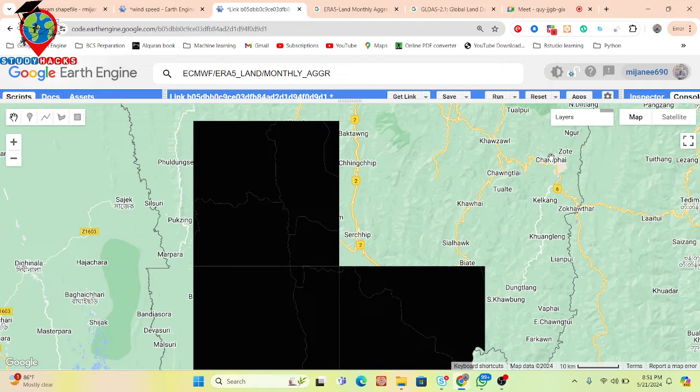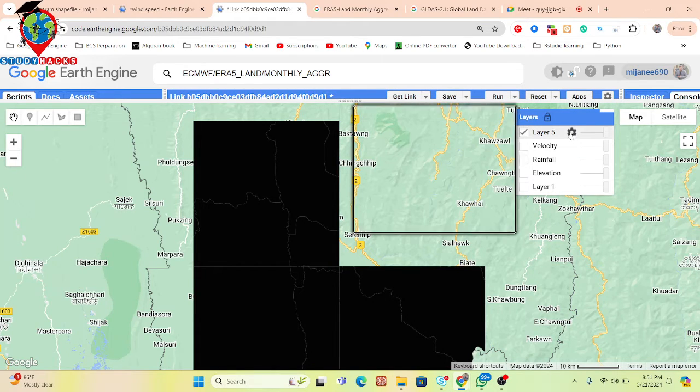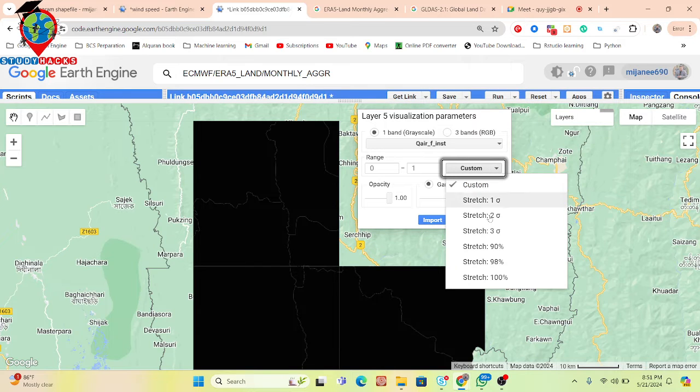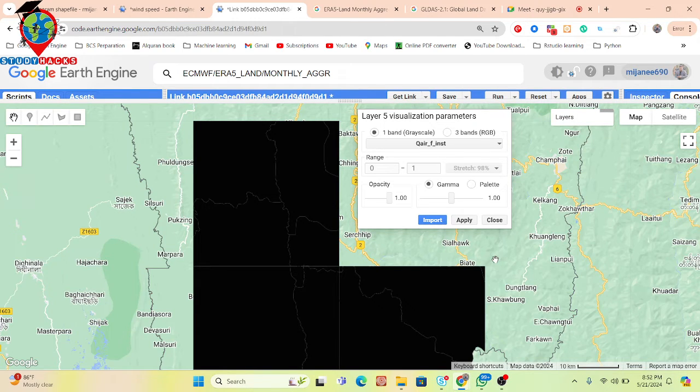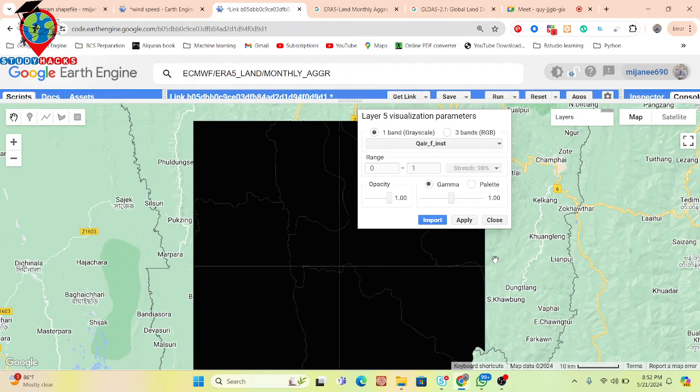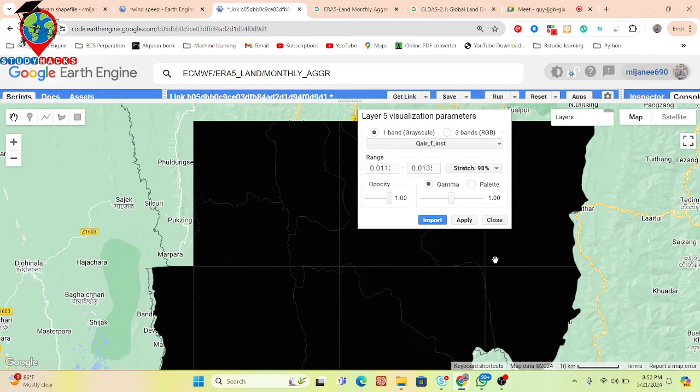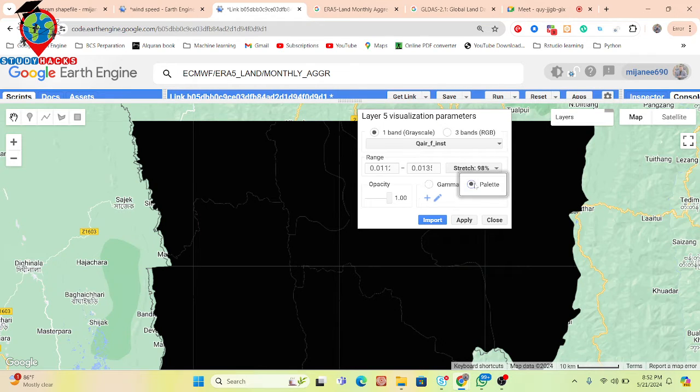Yeah. For humidity, I want to set the color palette also. Then custom stretching at 98%. Okay, so further I want to add the color. So simply click on here.